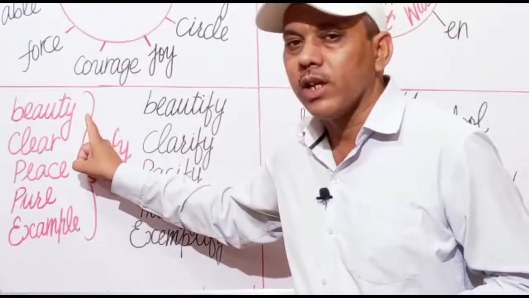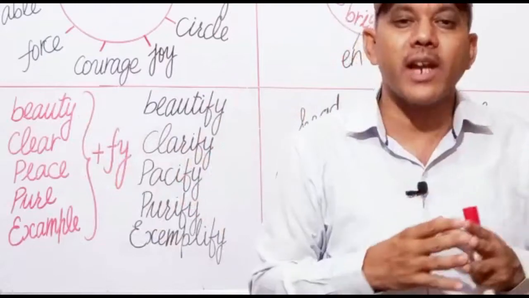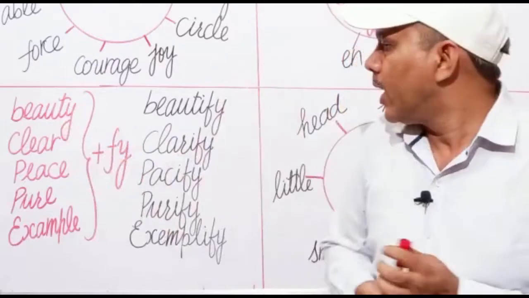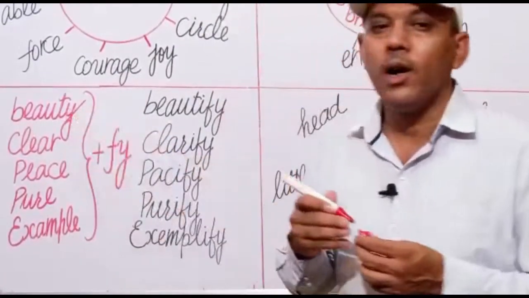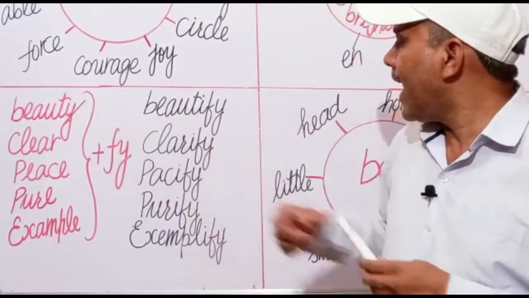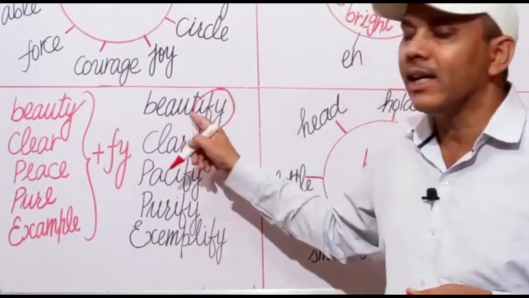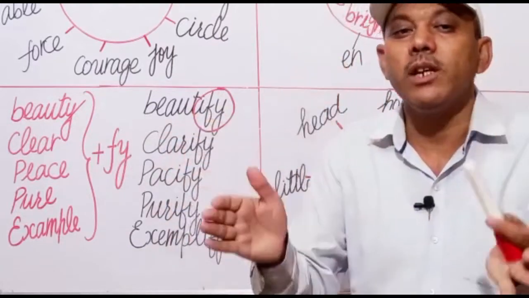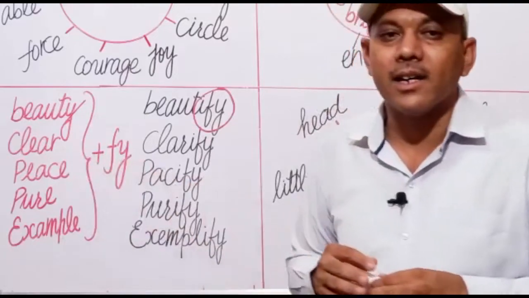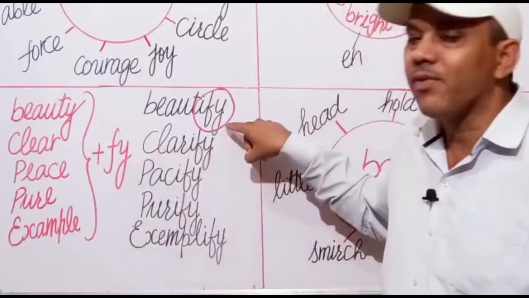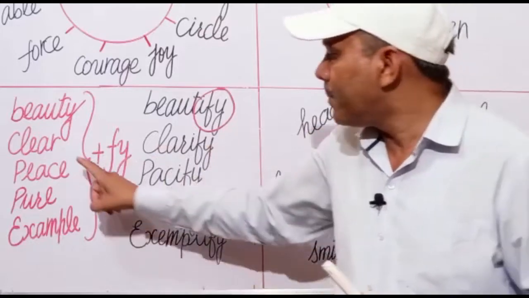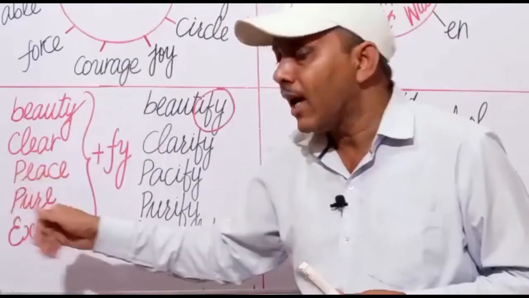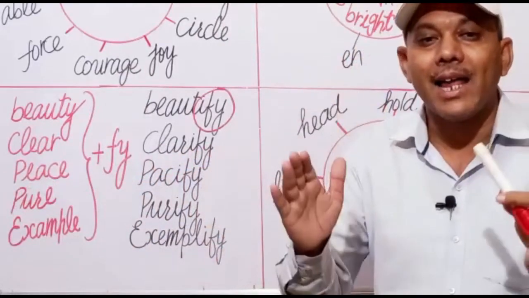For example, beauty. Beauty, as you know, is an abstract noun. We can add fy to beauty to make it a verb. First of all, we have to remove this y, change it into i, and we shall add fy to beaut, and it will become beautify. Next is clear. It will become clarify, not clearify. यहां पर आपको ध्यान देना है, you have to change this ea into a and add ify, clarify.